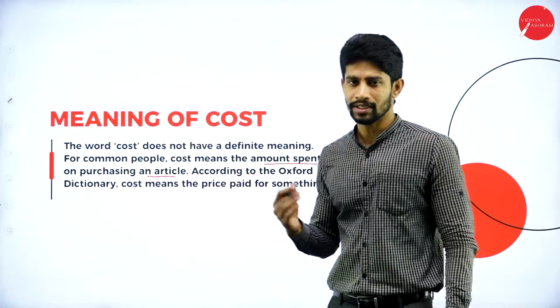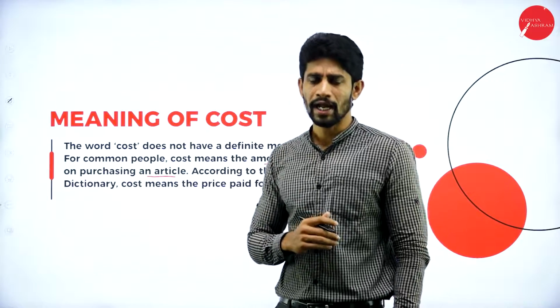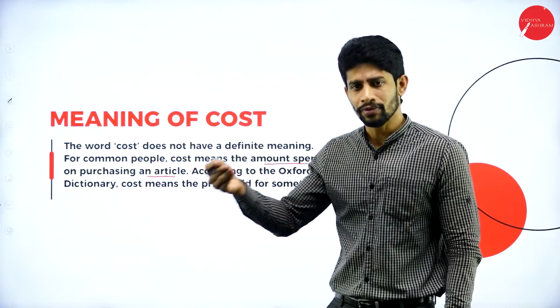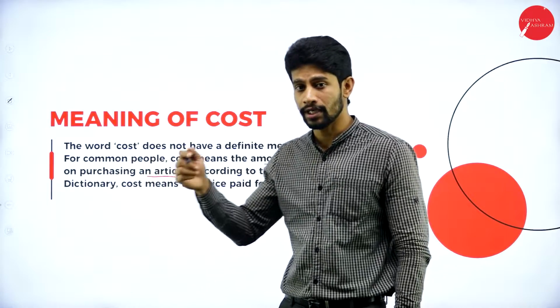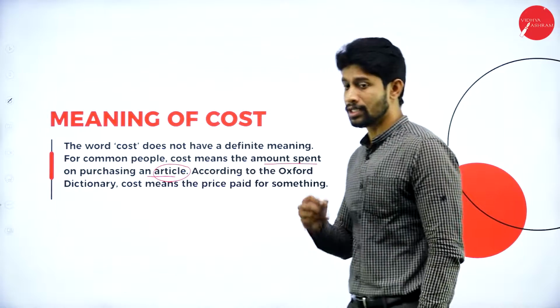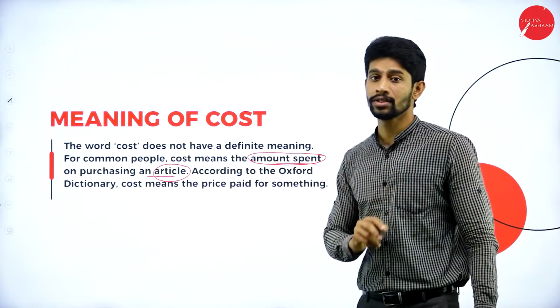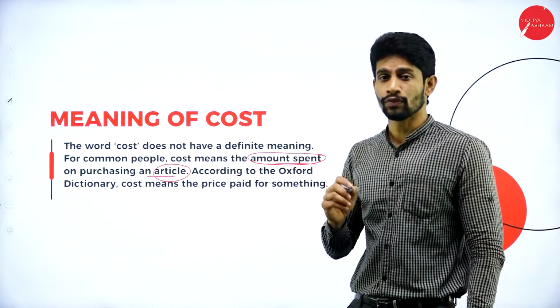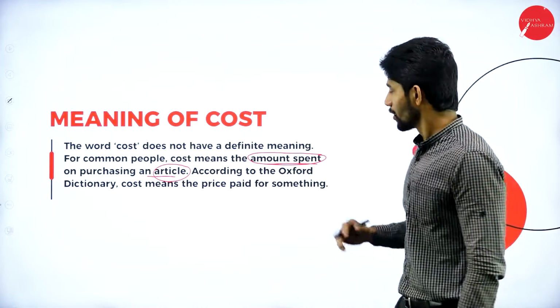So if you are purchasing a toothbrush, what will you do? You go to a shopkeeper, you pay him 20 rupees and you purchase the toothbrush. So you are paying 20 rupees to purchase the toothbrush. The toothbrush is an article, a product, and you are spending 20 rupees on it.